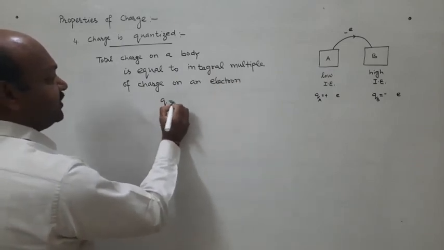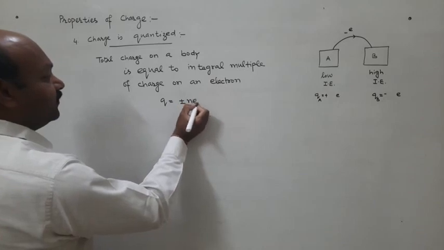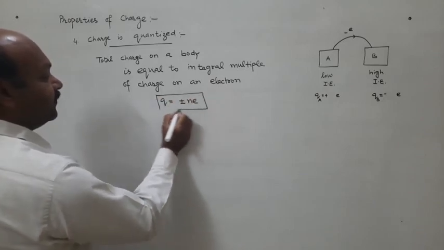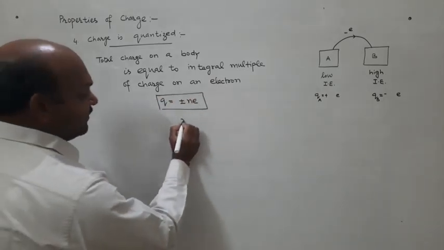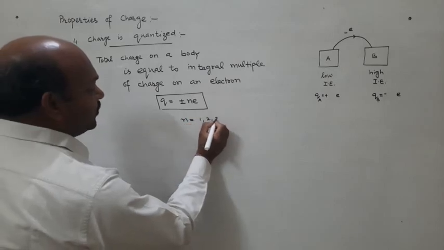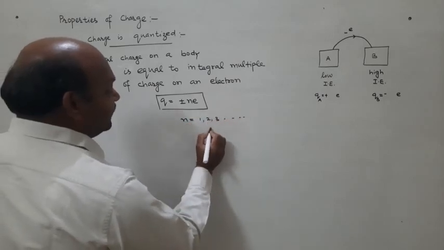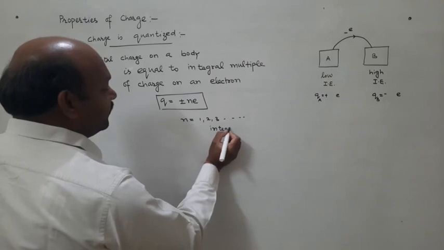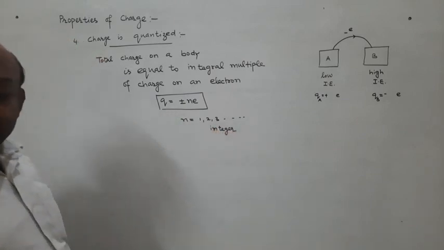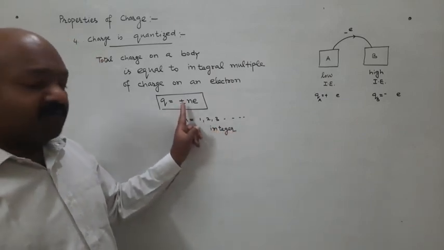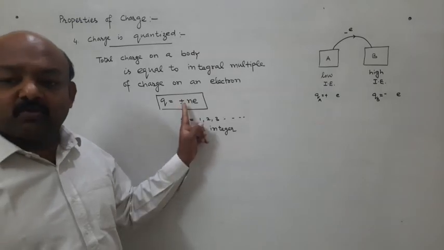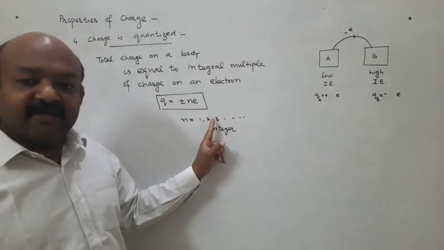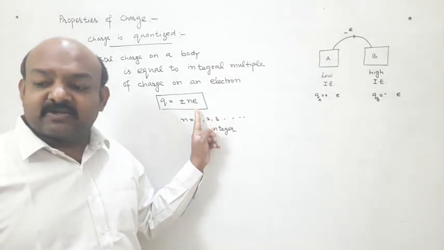So Q is equal to n times e. n can have any value 1, 2, 3. It is an integer. If n is 1, 1 electron is transferred. If n is 2, 2 electrons are transferred. If n is 3, 3 electrons are transferred.